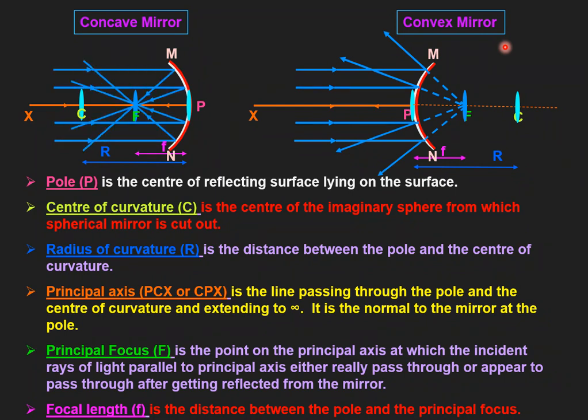So this way you can understand, whenever light rays are coming parallel with respect to principal axis, after reflection they will pass like this, and in case of concave mirror they actually pass through principal focus. In case of convex mirror they appear to pass through principal focus.